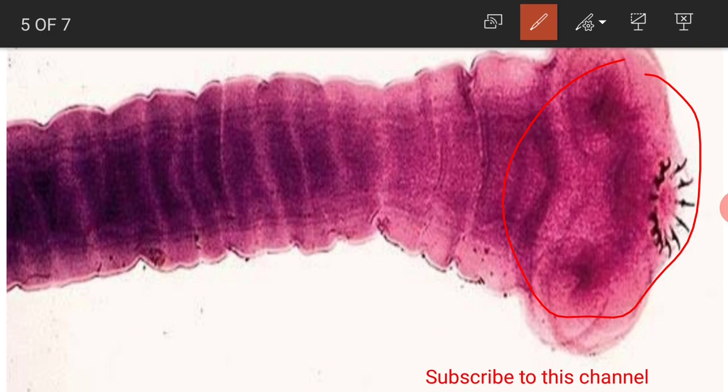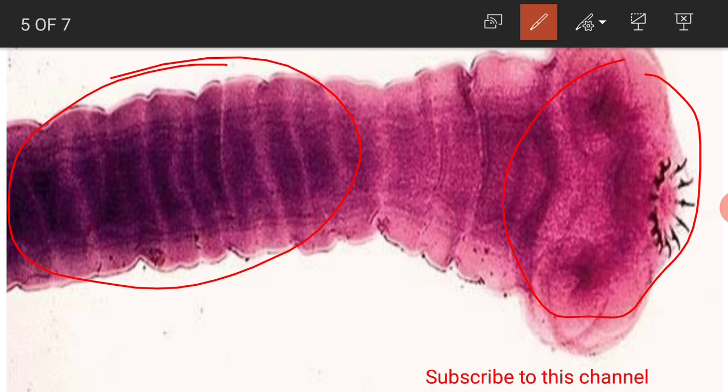This is called scolex, which contains hooks, and this is the neck. The next part is the neck, and the remaining part is called strobila. And you can find the body segments. These body segments in tapeworm are called proglottids, and these proglottids arise from this neck region.